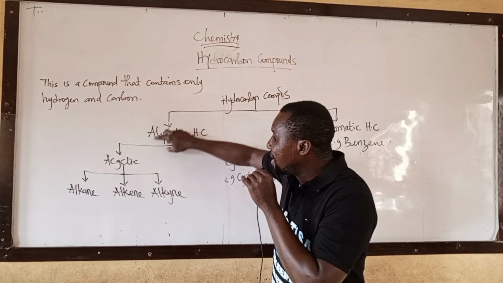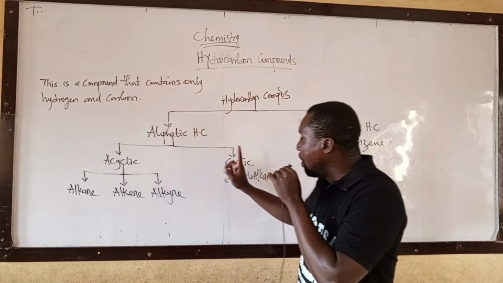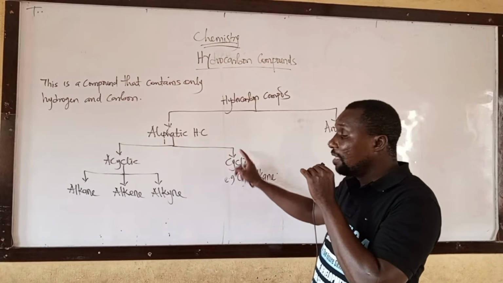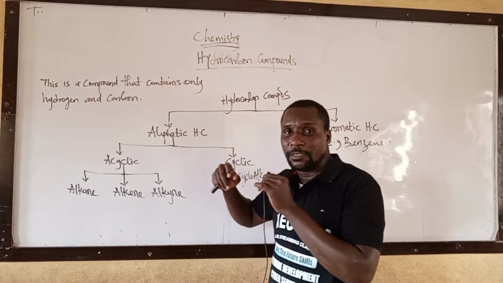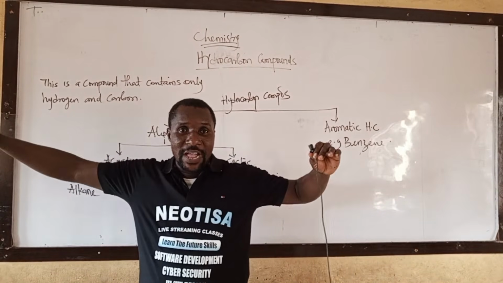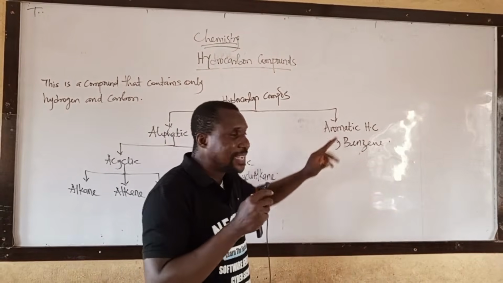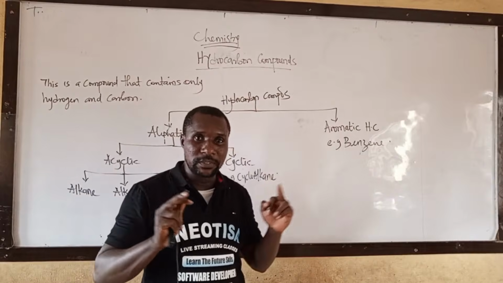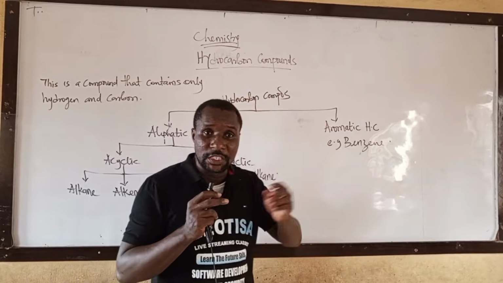Aliphatic hydrocarbon can be divided into acyclic and cyclic. Aliphatic occurs in long chain hydrocarbon. Aromatic is in ring form, circular structure, and they have a sweet smell.